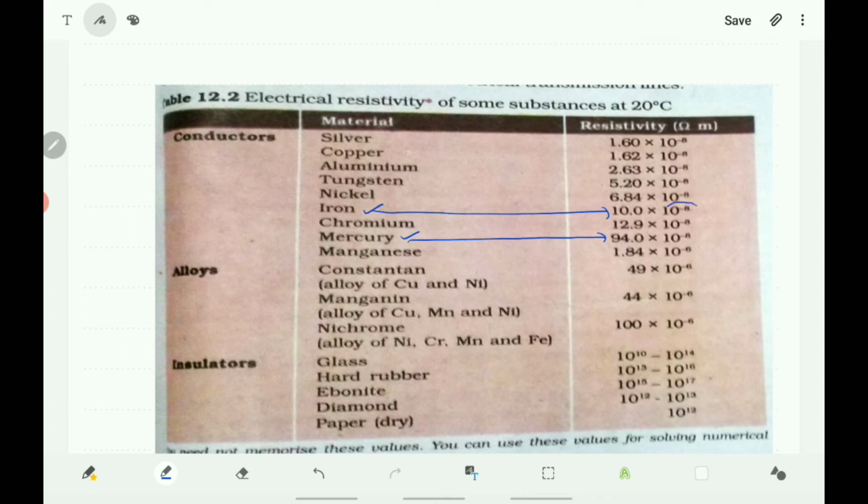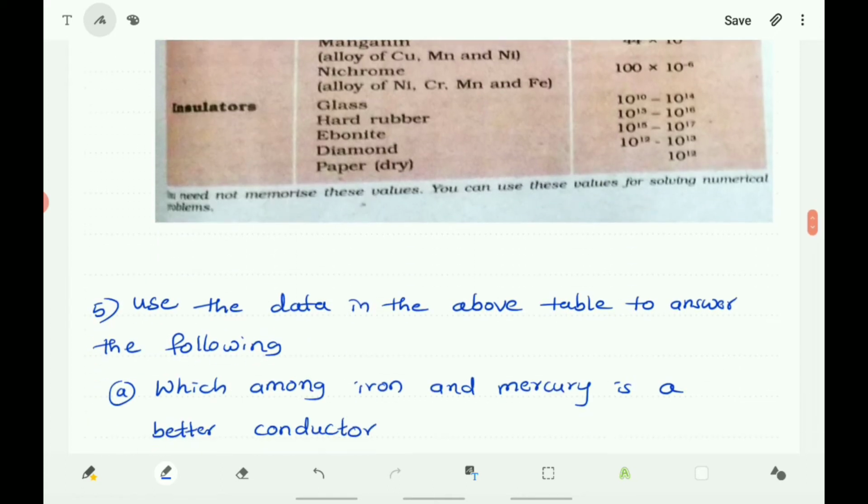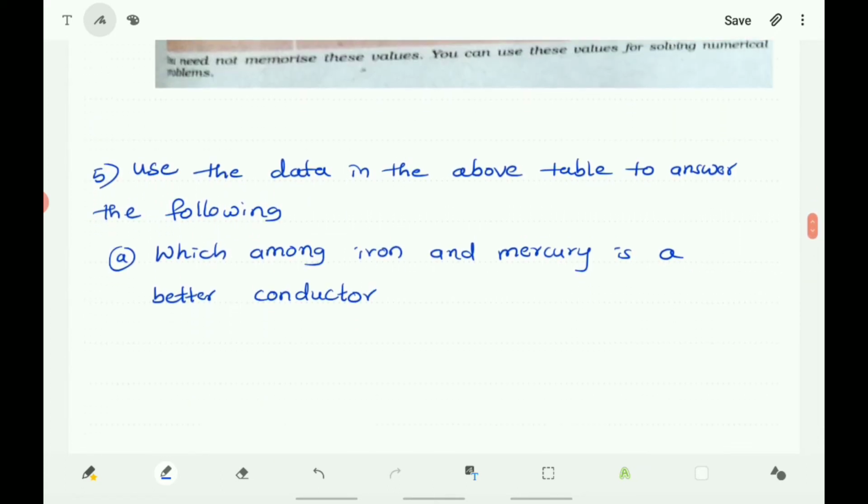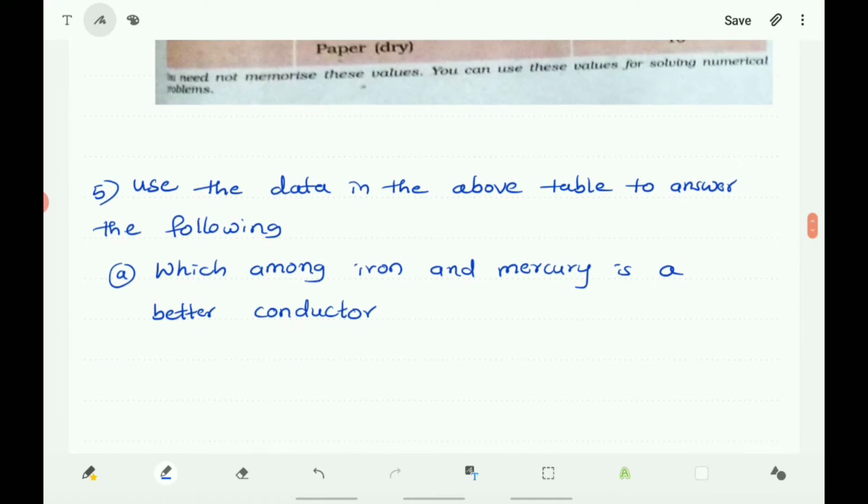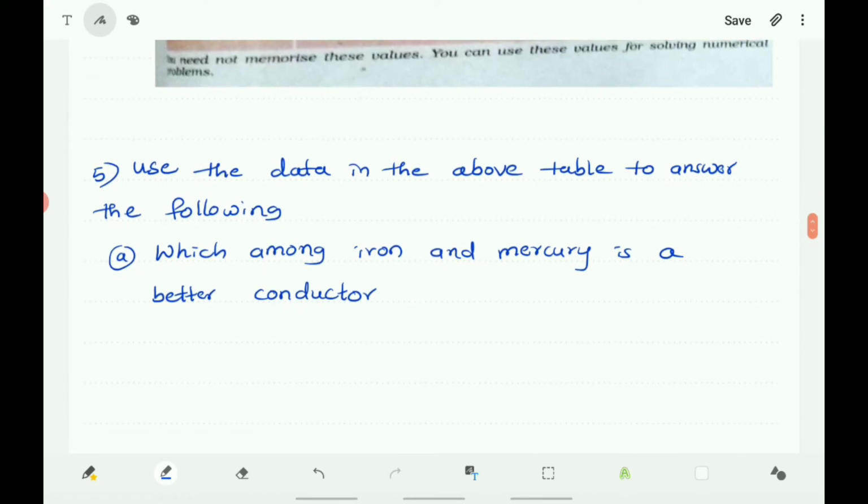Both are having the same power, 10 to the power of minus 8. But here if you compare 10 and 94, 94 is more than 10. Therefore you can conclude that mercury is having more resistivity, and as iron is having less resistivity, its conductivity is more. Therefore you can conclude here iron is having more conductivity and it is a better conductor.